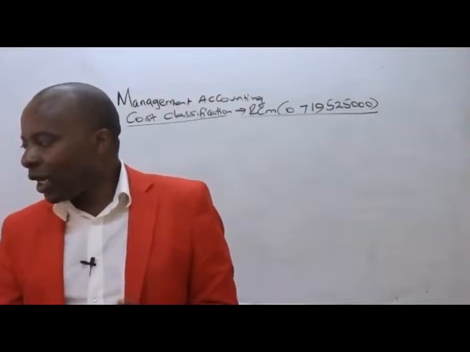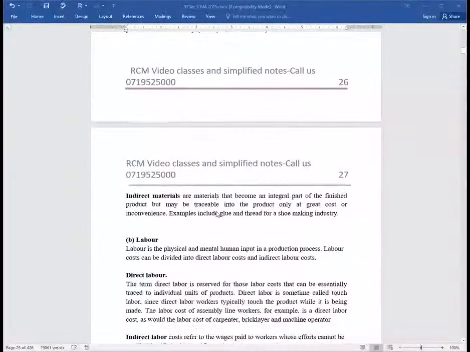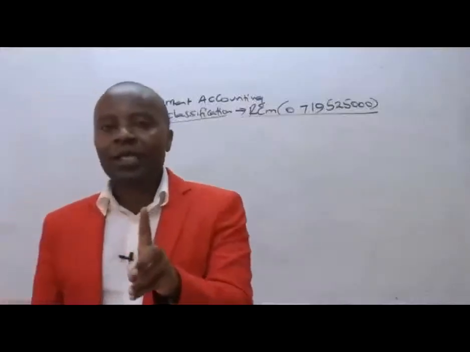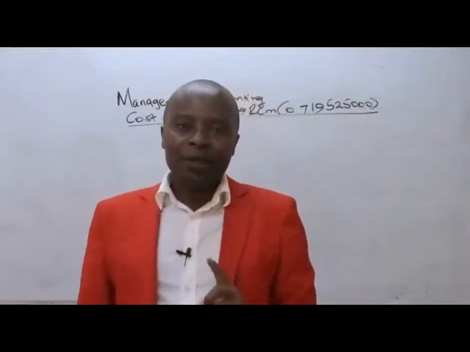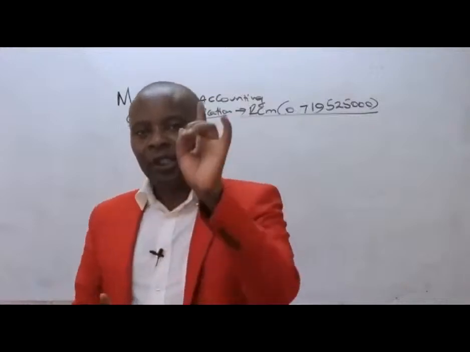And then of course we'll have labor. Like some other carpenters will be assisting me, I'll be paying them salaries and wages. If I'll be paying them on a per unit basis through what we call the piece rate payment system, I'll be able to say that I paid you 500 shillings for each table that you produced.